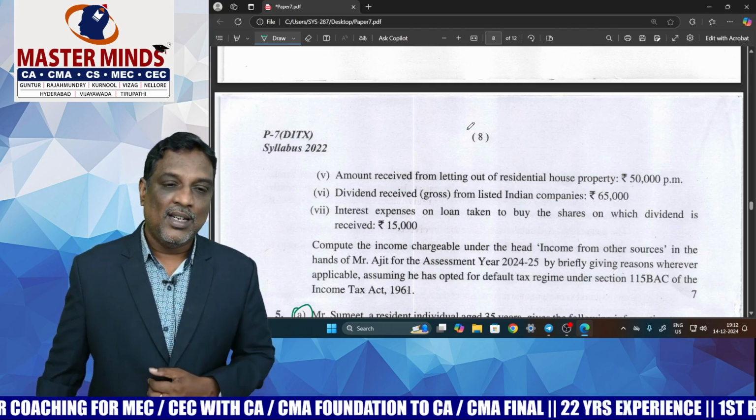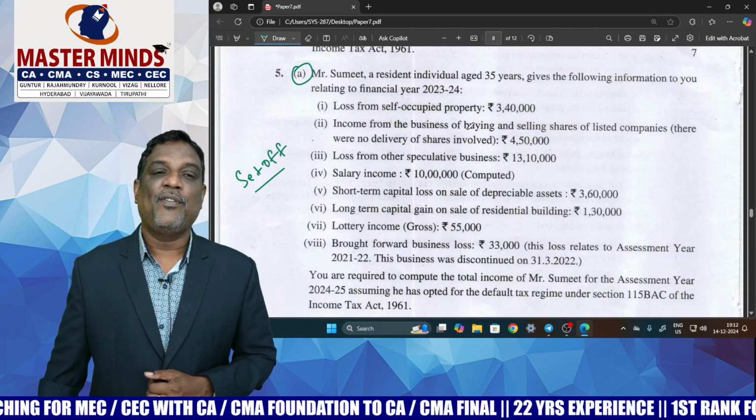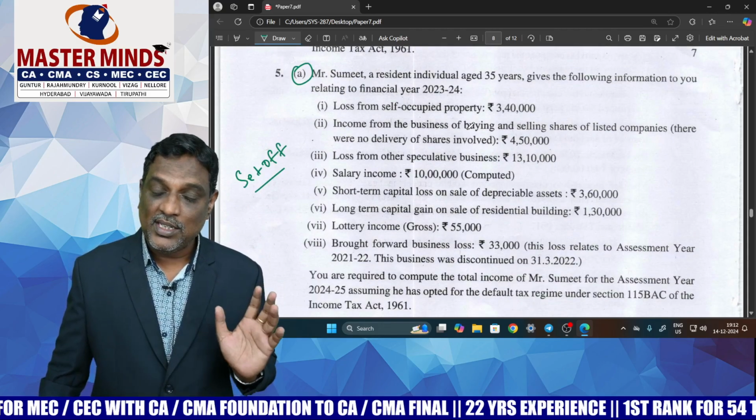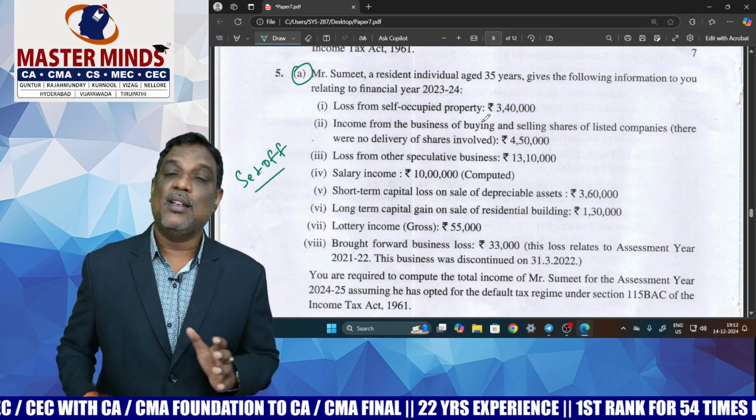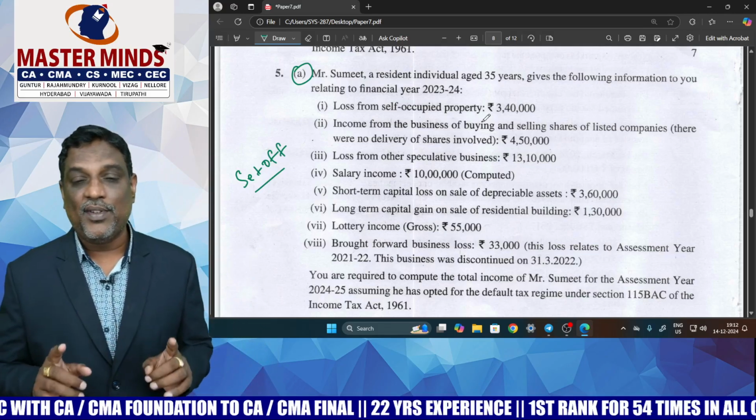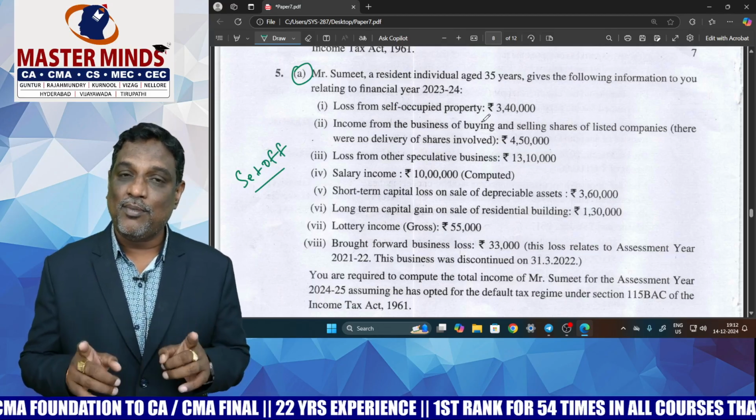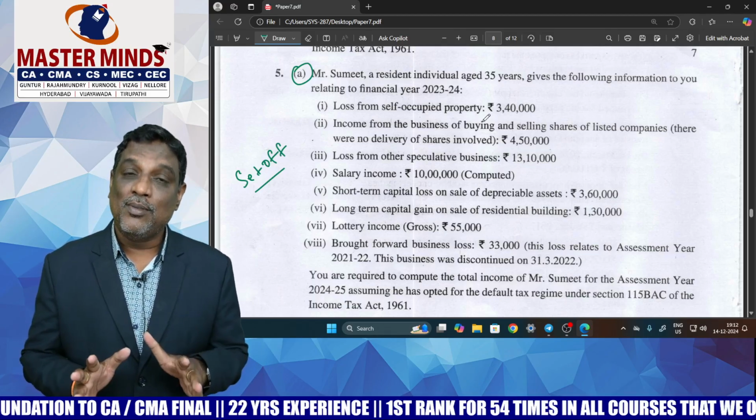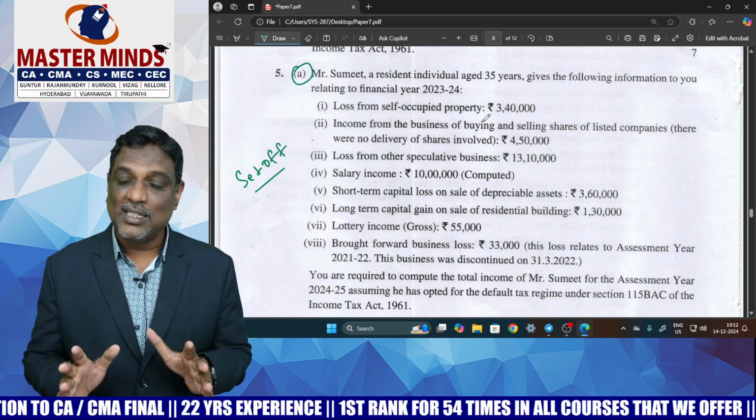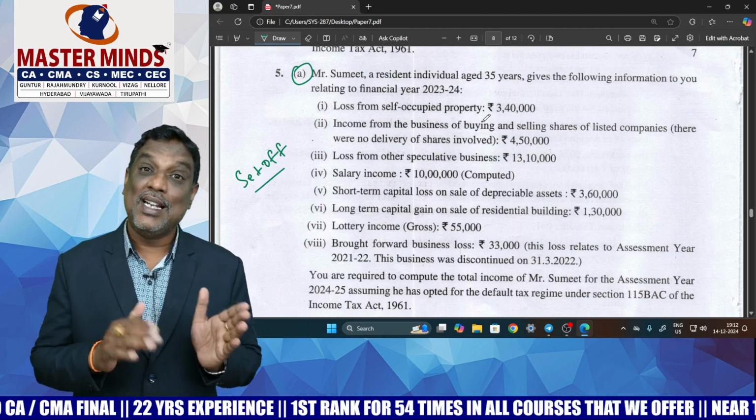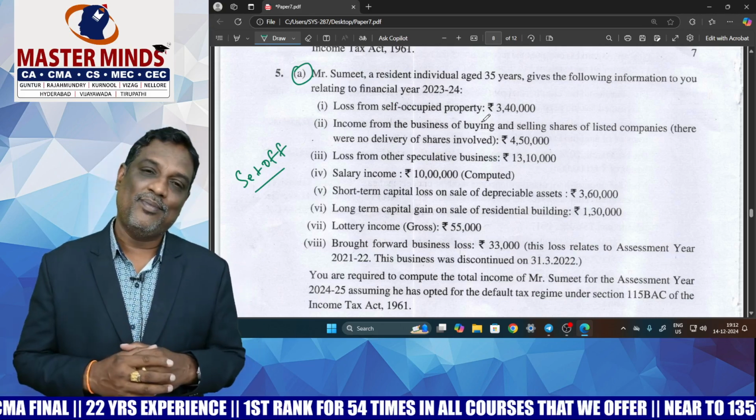Next one is the fifth one, 5A. My dear students, this question relates to set off and carry forward, and it's also a too fundamental problem. These types of problems were covered in our material. So many problems are there in CRD as well as assignments also.